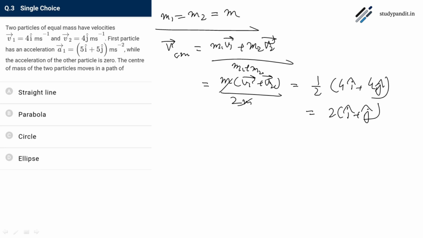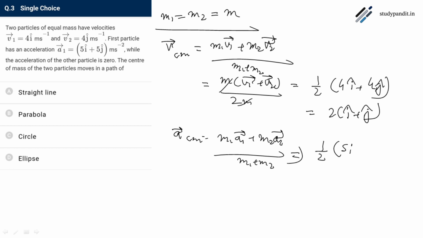Now, in a similar way, we can find acceleration of center of mass, m1 a1 plus m2 a2 divided by m1 plus m2. On solving whole this equation, we will get half 5 i cap plus 5 j cap plus 0, because the acceleration of second particle is 0.